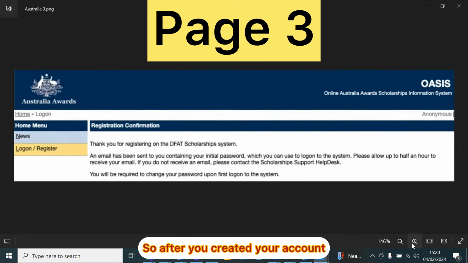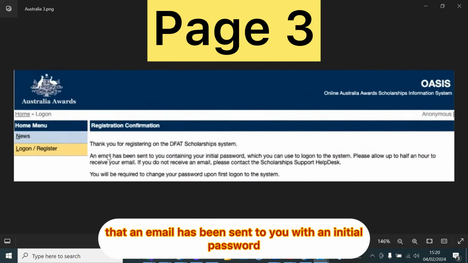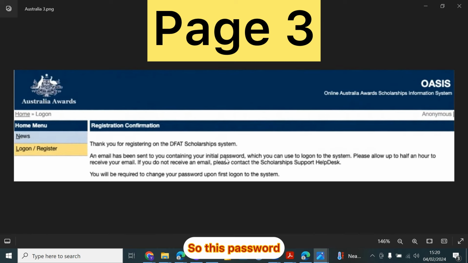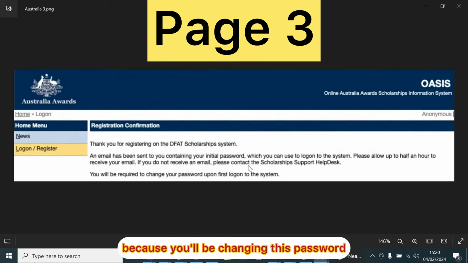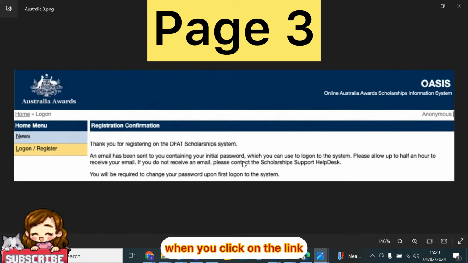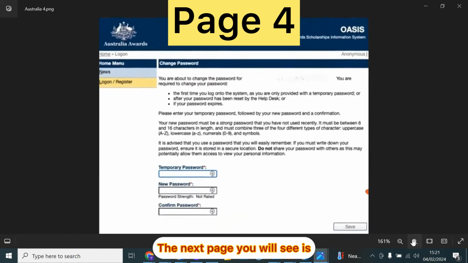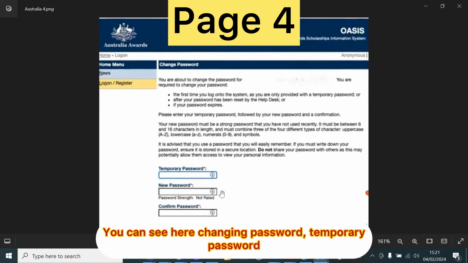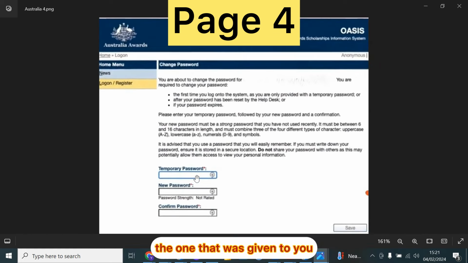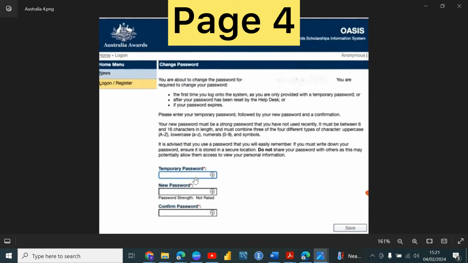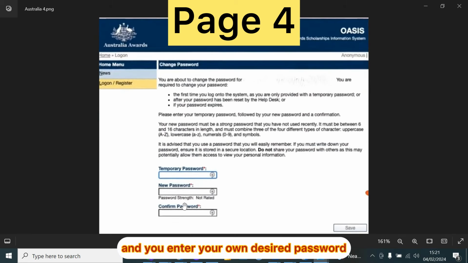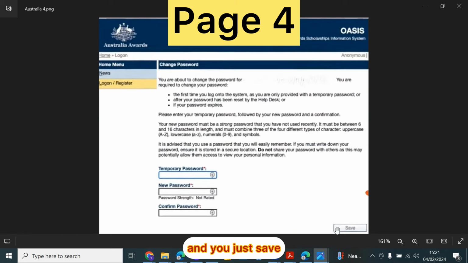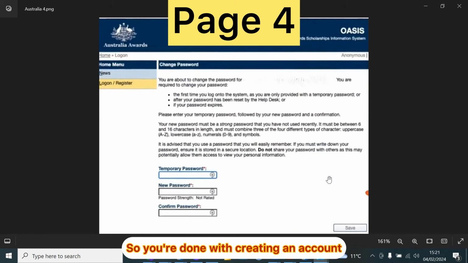After you create your account, you get this pop-up and this tells you that an email has been sent to you with an initial password. Check your email address, you'll see this initial password there, because you'll be changing this password to your desired password when you click on the link that is shared to your email address. The next page you will see is where to change your password. You can see here, changing password, temporary password, the one that was given to you. Enter it here, enter your own desired password, confirm your desired password and you just save. So you're done with creating an account.